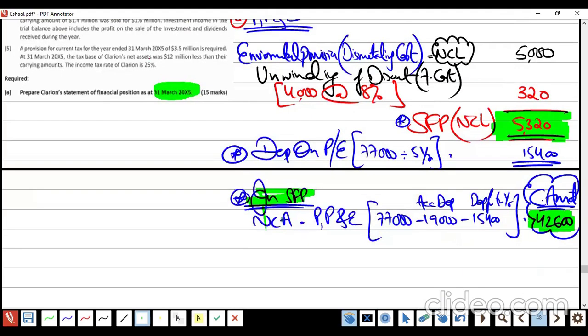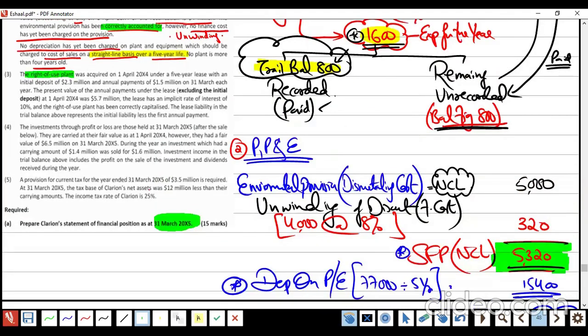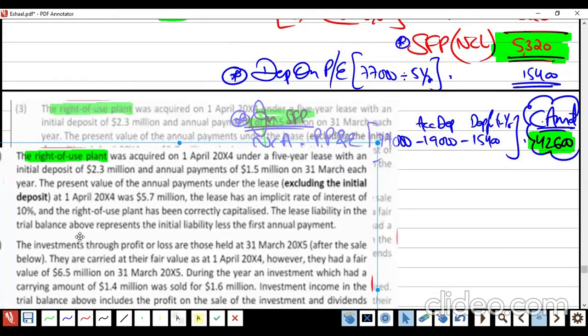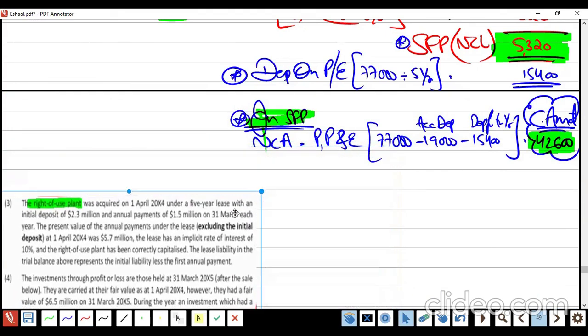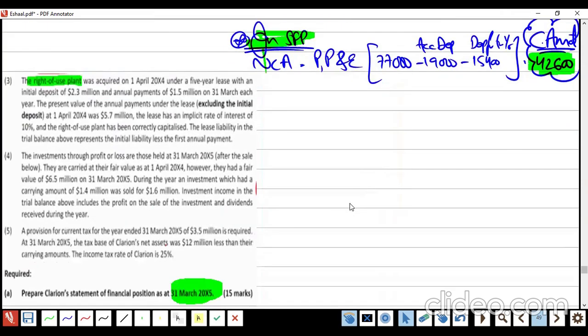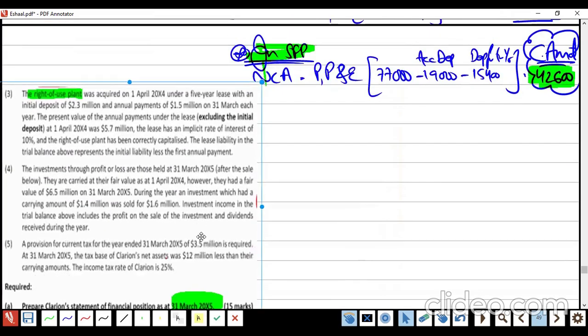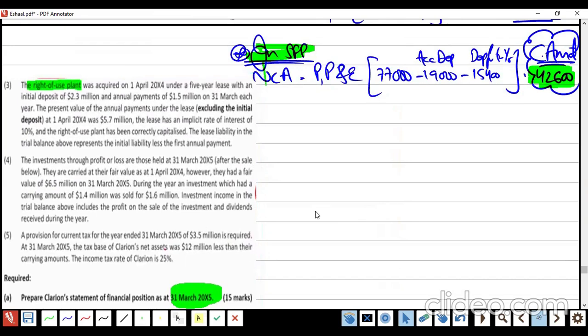Okay. Now, right to use. Right to use is the lease, right? I'm trying to get the question down so we can easily read it and easily use the data, because this question is a big one, and always you will find the same length or more lengthy questions of final accounts. But if your grip on IAS is strong, this is an easy topic. But if you don't have grip on IAS, this is very difficult.